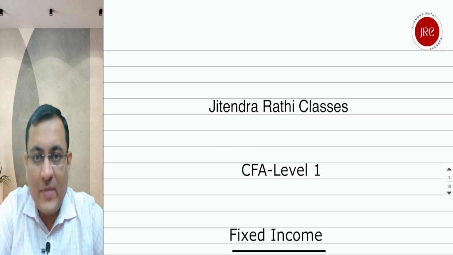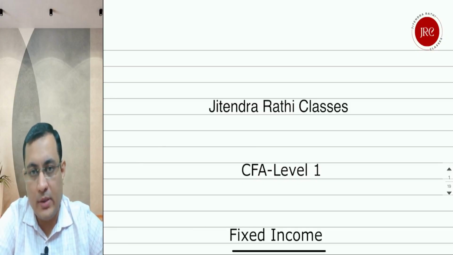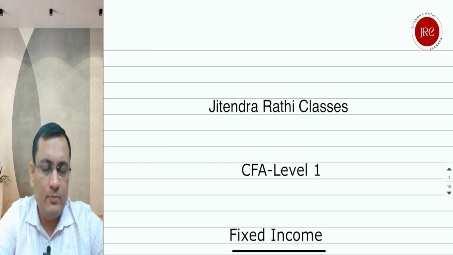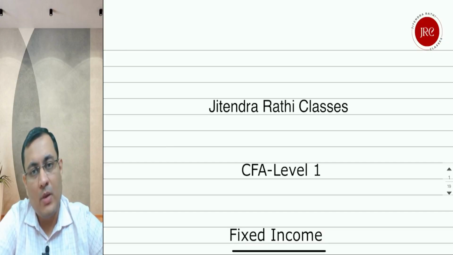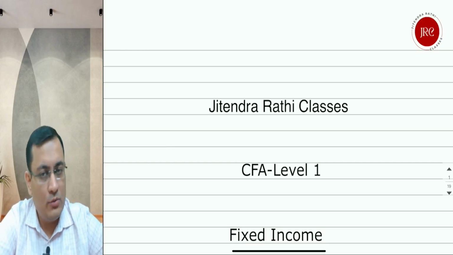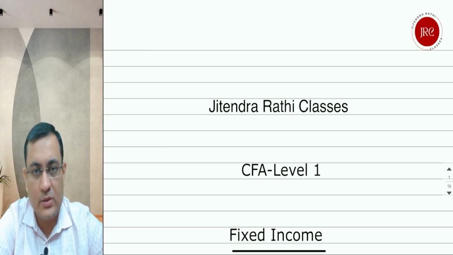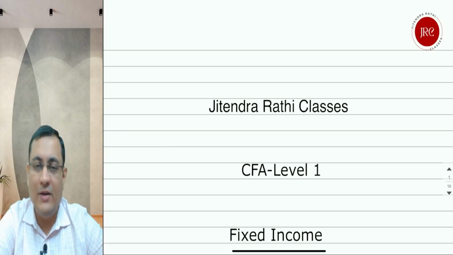Hello everyone. Let's start a new topic, valuation and yield measures of money market instruments. Till now we have already covered valuation and yield measures of fixed, floating rate and bonds with embedded options. So now, a new thing, money market instruments. How is it different from a normal bond? The definition will clear the difference.